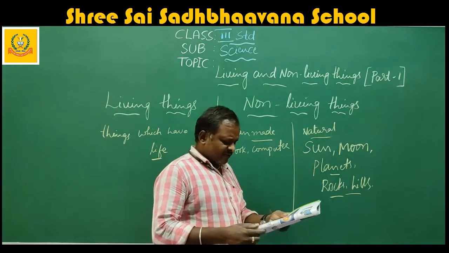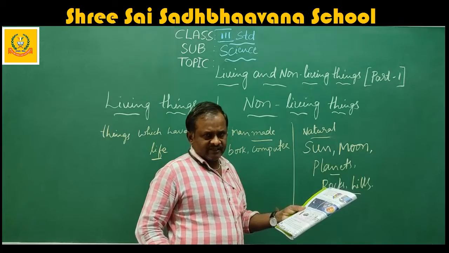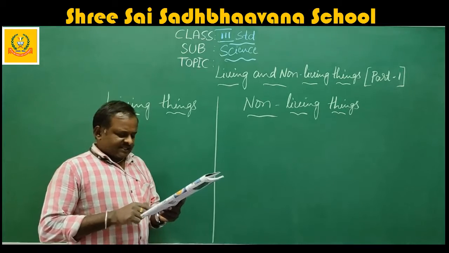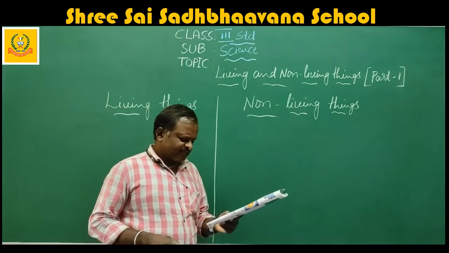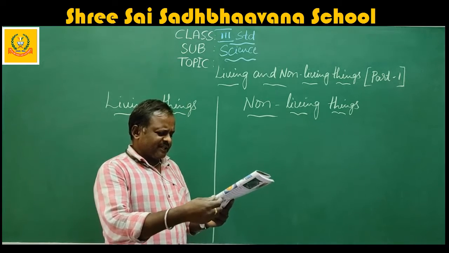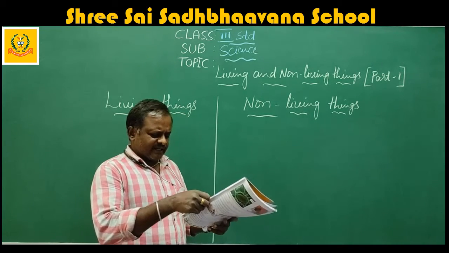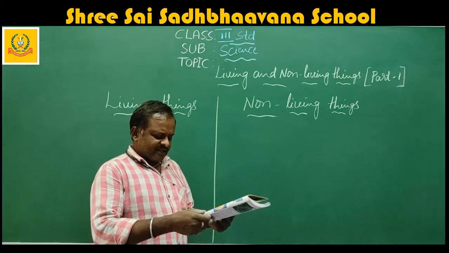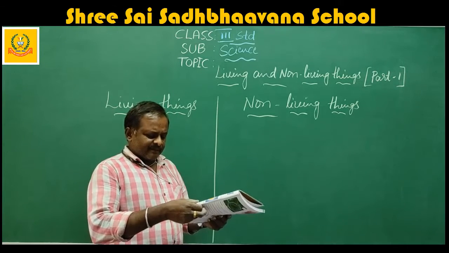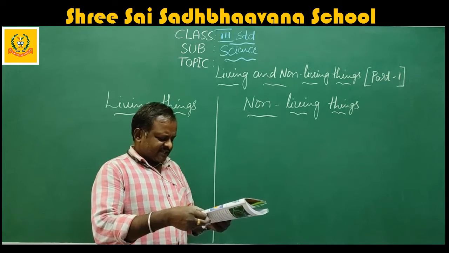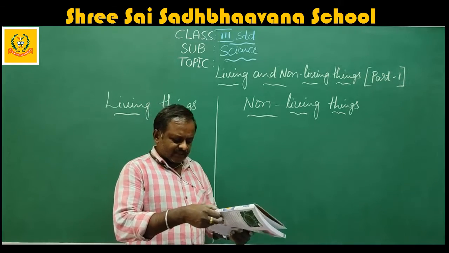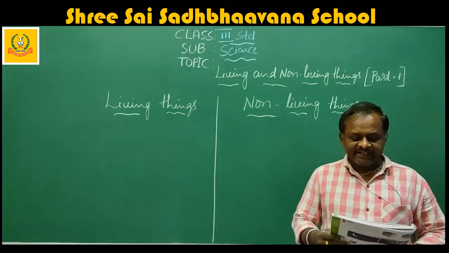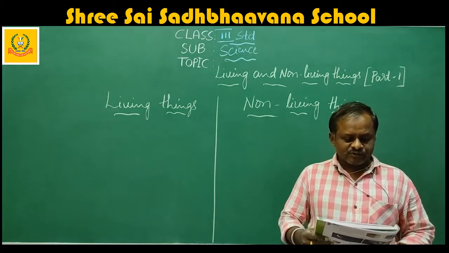Okay. Next we will go for features of living and non-living things. I will read the lesson. Living things breathe. All living things need air to breathe in oxygen and breathe out carbon dioxide. They use nose, mouth, and lungs to breathe. Fish breathe through gills. Plants breathe in carbon dioxide and breathe out oxygen. They use carbon dioxide in the process of photosynthesis. Plants breathe through tiny pores present under the leaves called stomata.